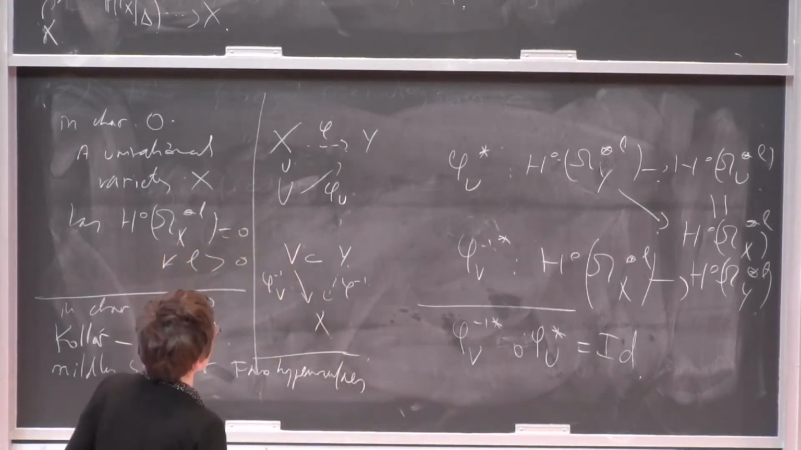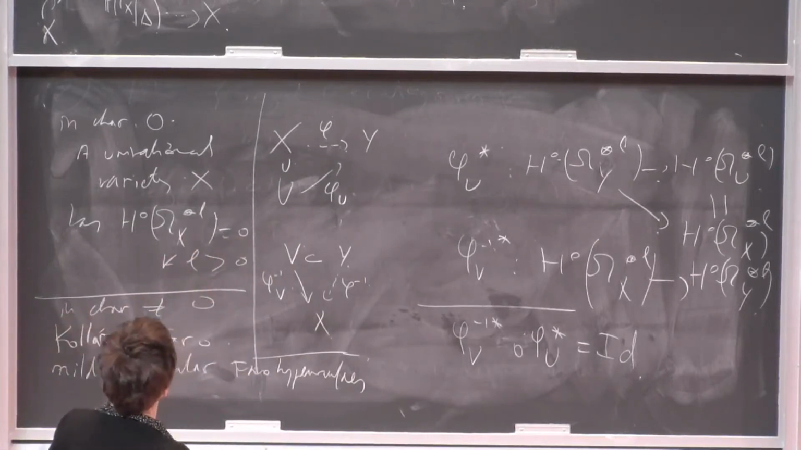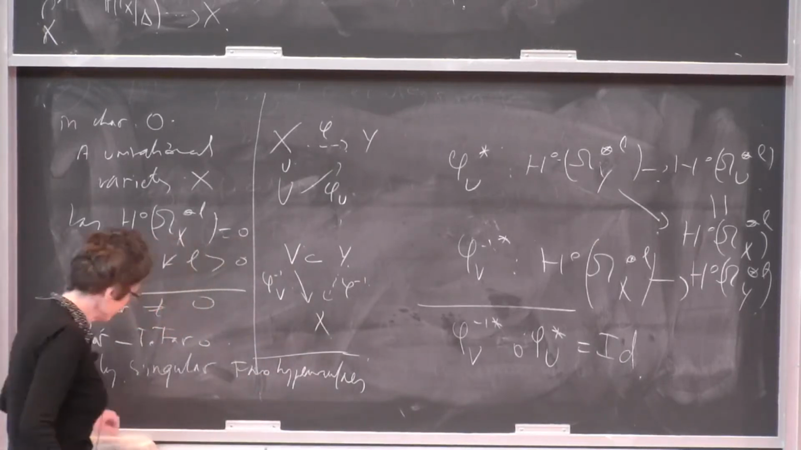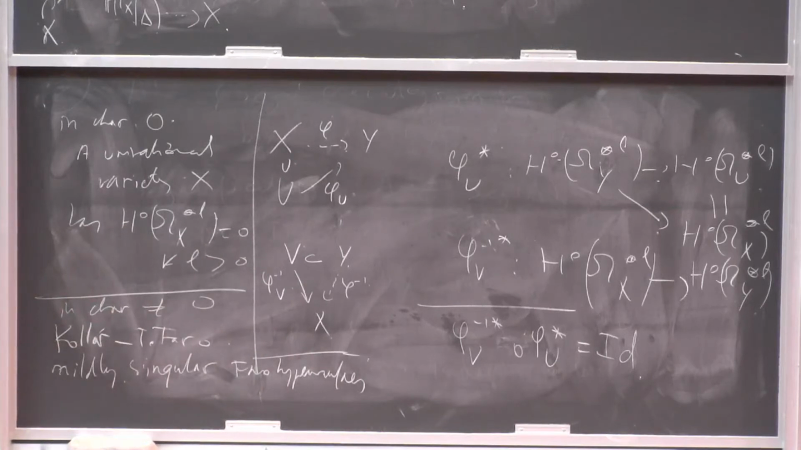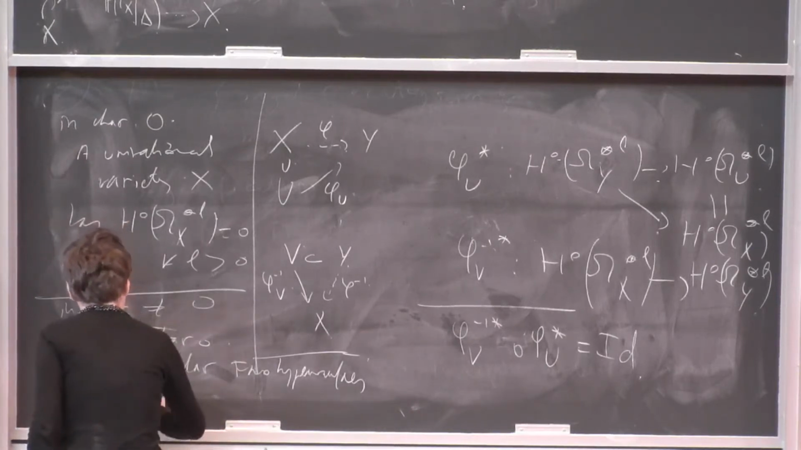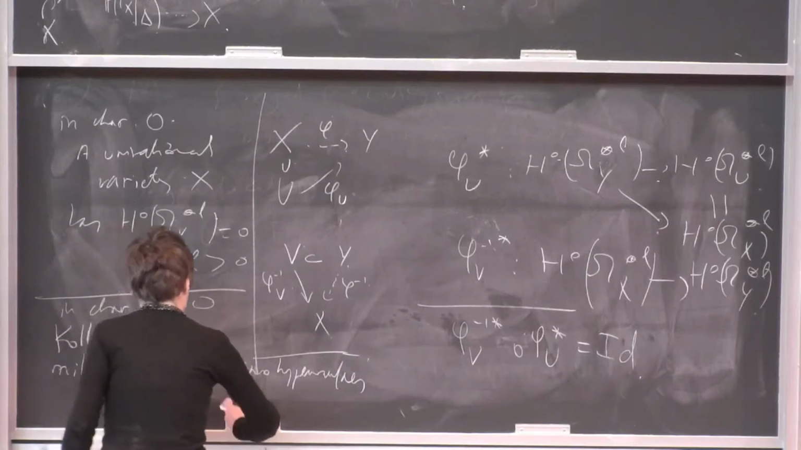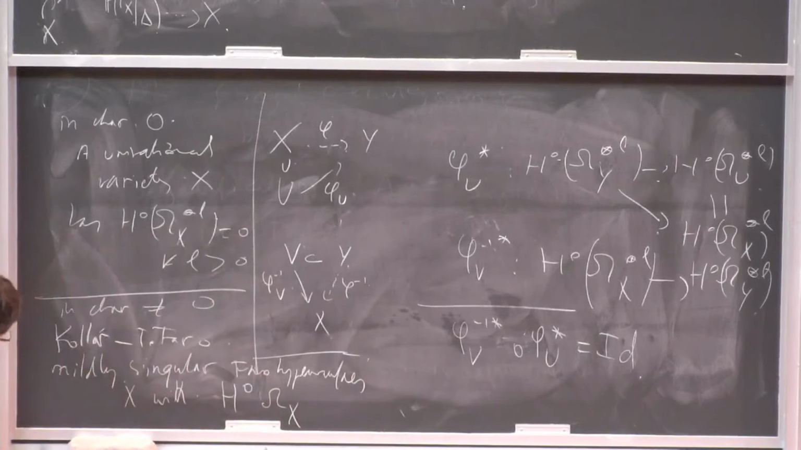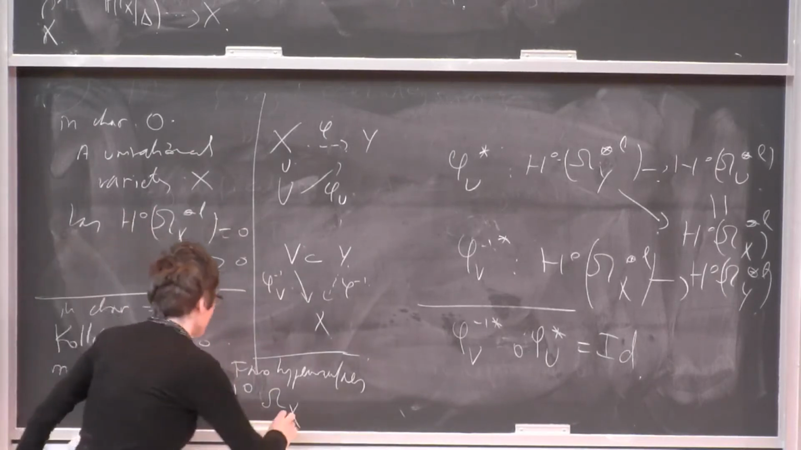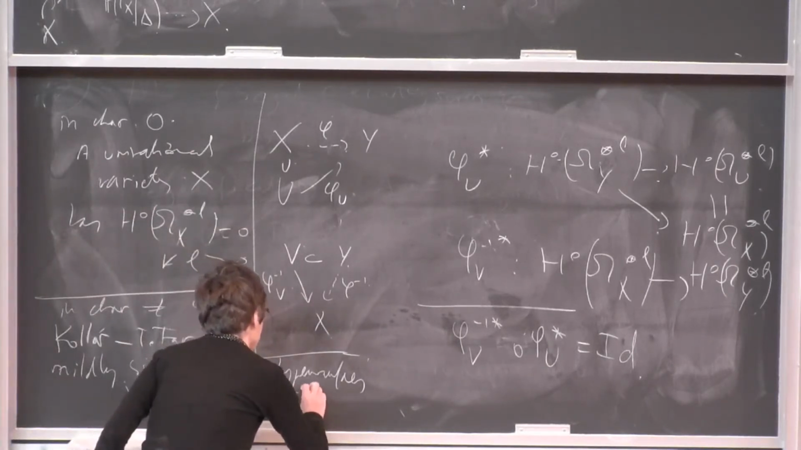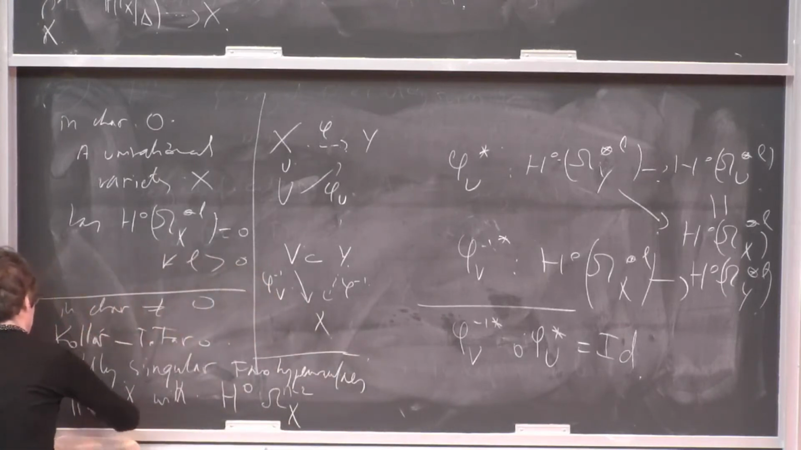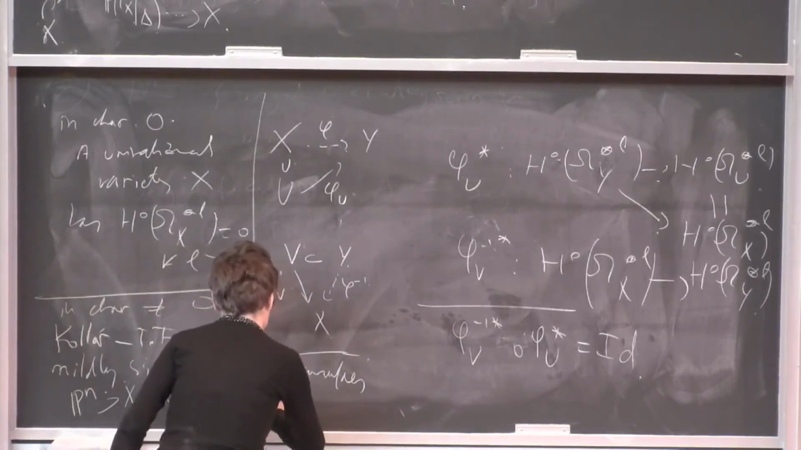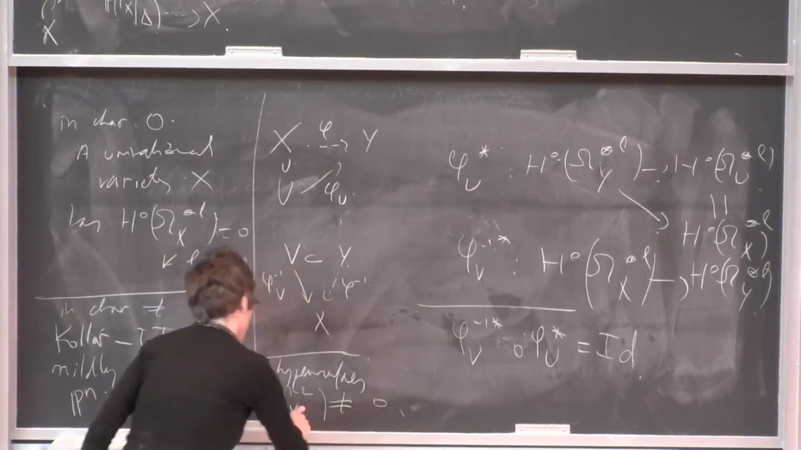Fano is this condition that the degree d is smaller than or equal to n, for hypersurfaces in P^n. Mildly singular Fano hypersurfaces X with, it's even worse. It's not only pluriforms, it's actually differential forms with a non-zero. So here I put the X,